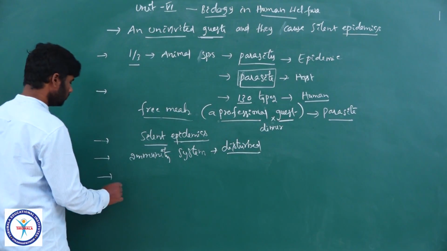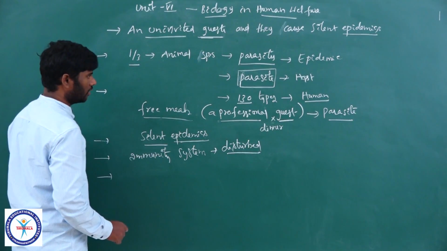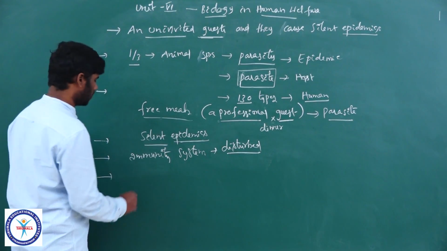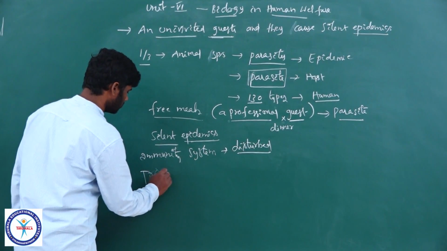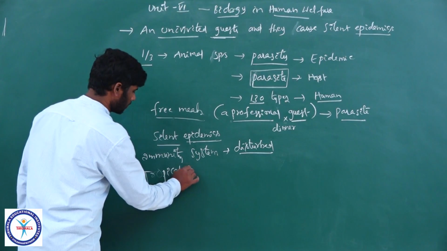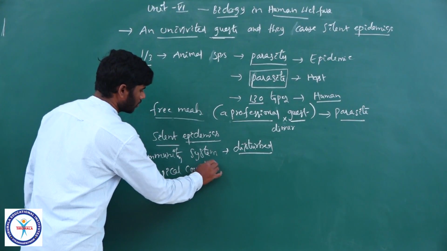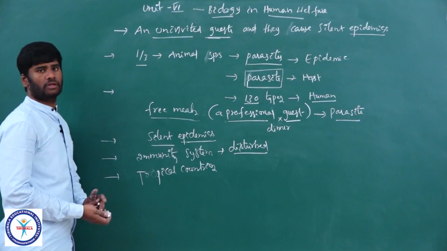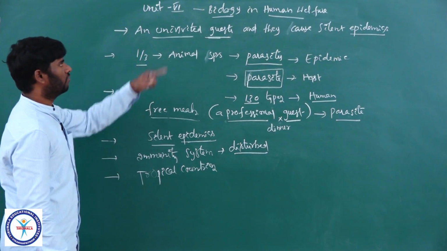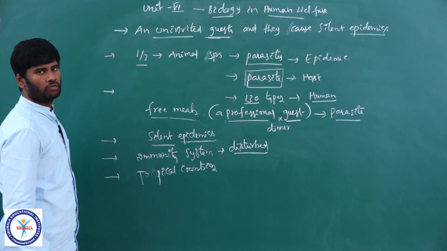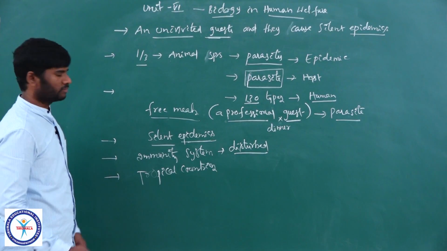Right? There are so many disorders and diseases seen in tropical countries. In this session we are discussing the introduction of biology in human welfare, not the original topic, introduction only.